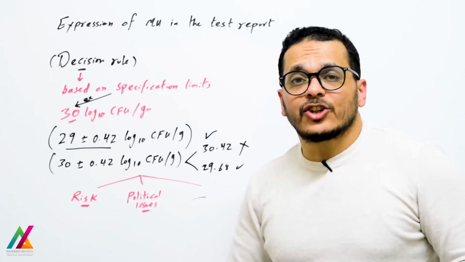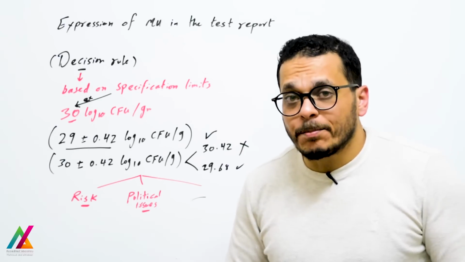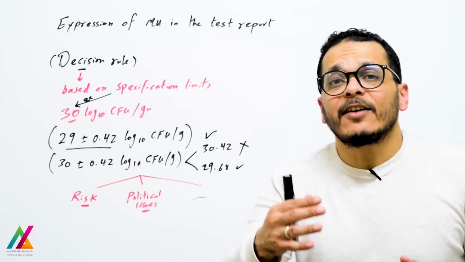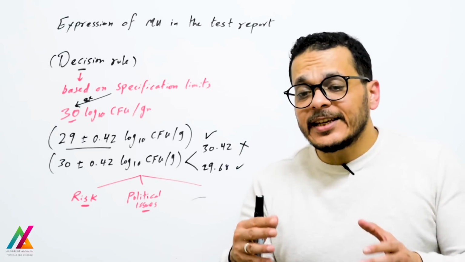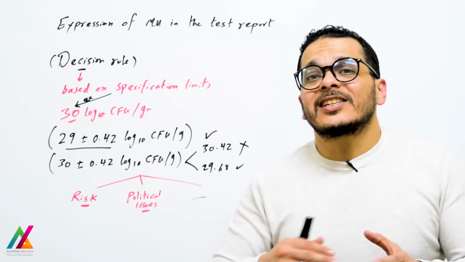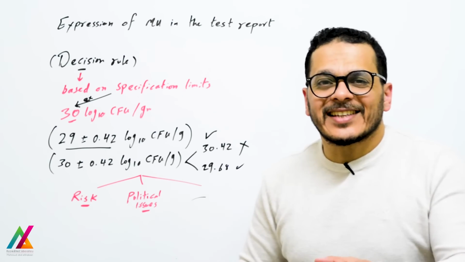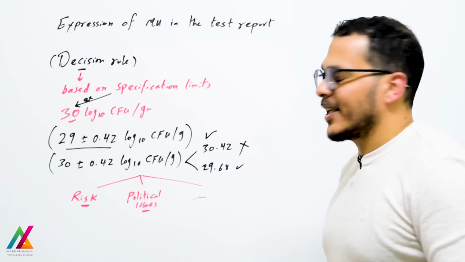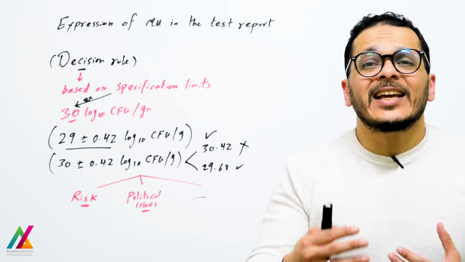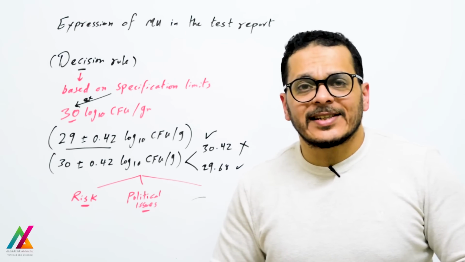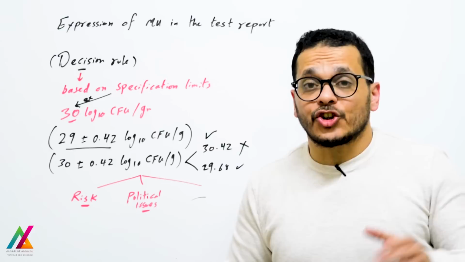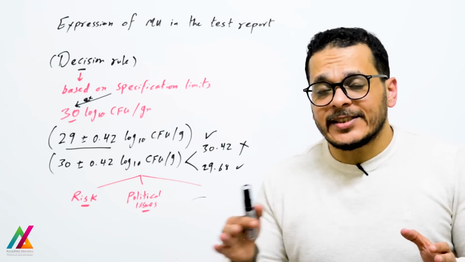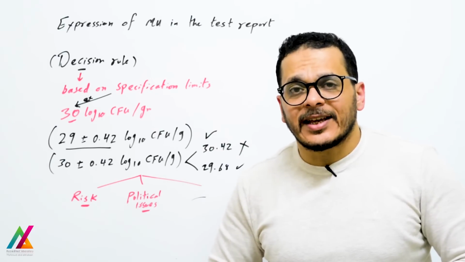And also political issues, as an example, if it's an importing country that wants to receive a lot of samples, they have a problem in the market and need to receive more samples, in this case they will accept a lot of samples this way. And also based on many other reasons. All of these reasons will be explained in the lecture for decision rule based on ILAC G8 2019 edition.